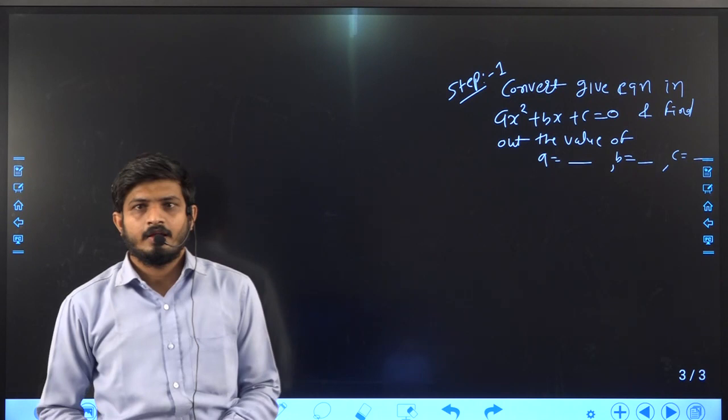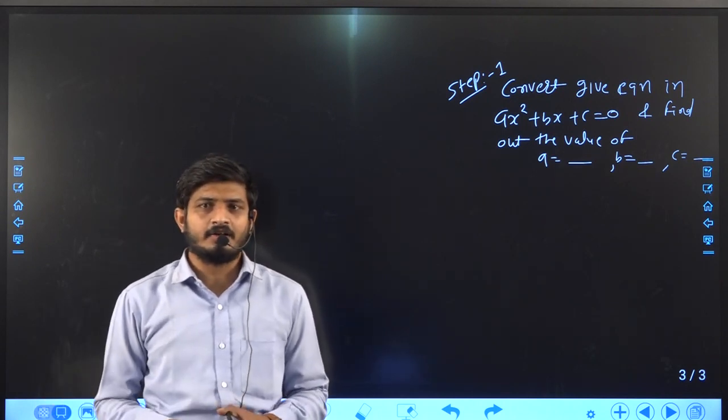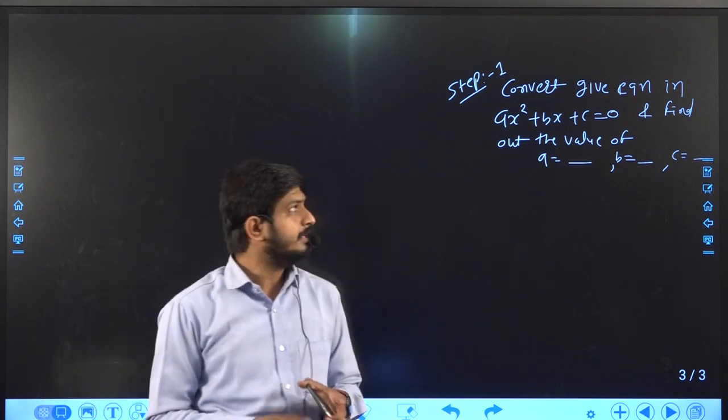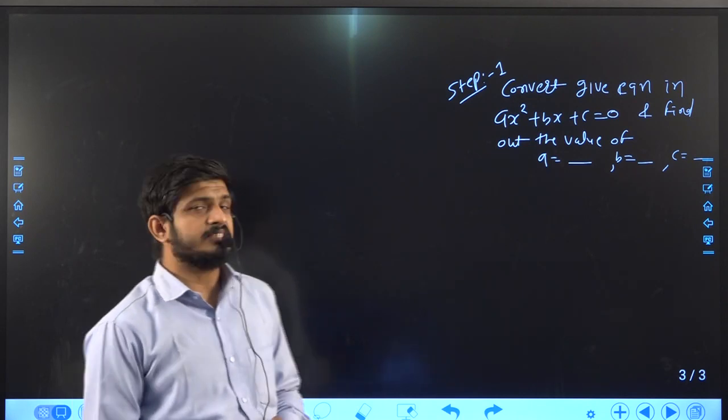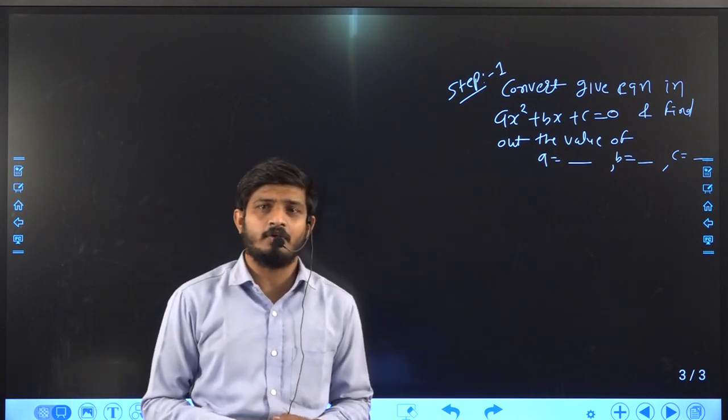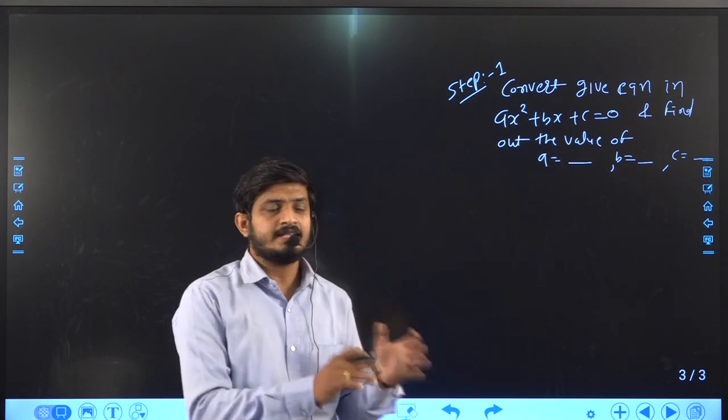The first step in quadratic formula method is convert the given equation in the general form and then after find out the value of a, b and c.